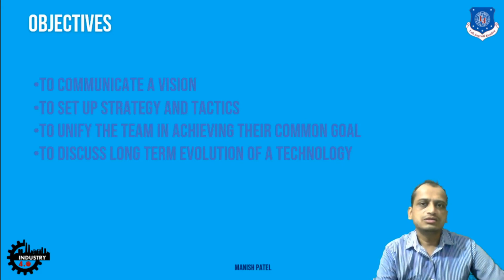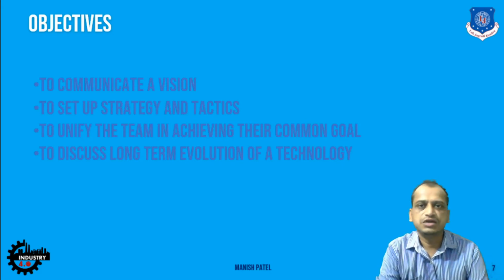Now that is why if you have some new technology, let's say, for example, Industry 4.0, you also have to have a technology roadmap. So how are you going to implement Industry 4.0, right? In mainstream, specifically a manufacturing scenario, right? So that you have a clear vision of where the company wants to achieve within a given time period.